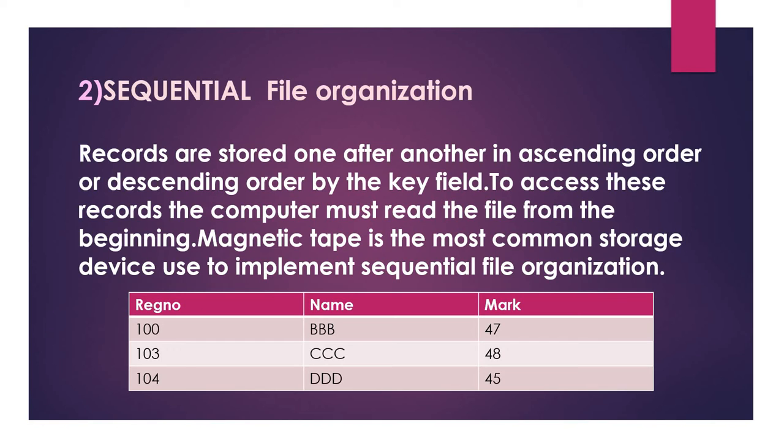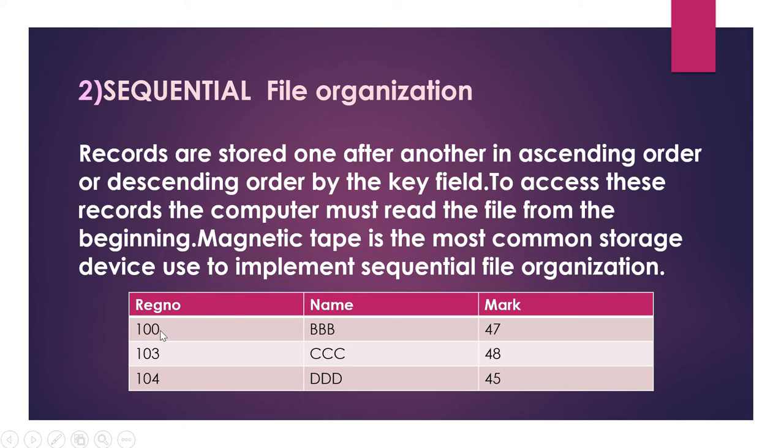That is why we take the register number as the key, because each student has a different register number and it can identify that student. If we took the name, we would need to take the initial or last name also.